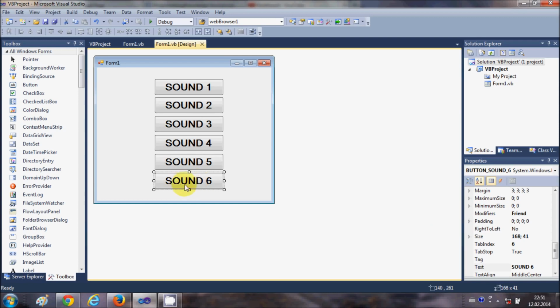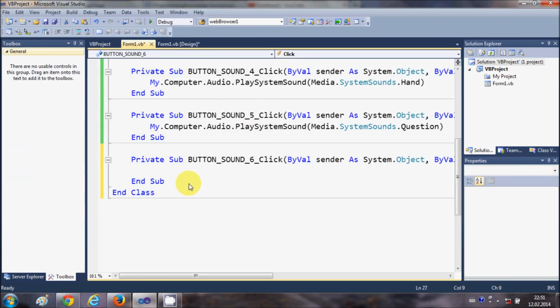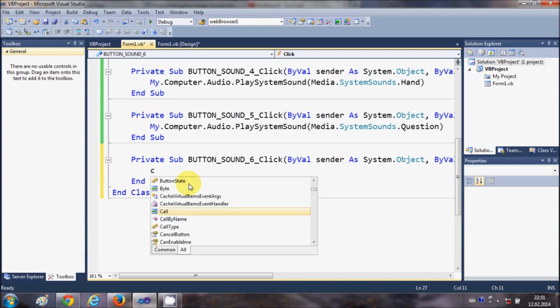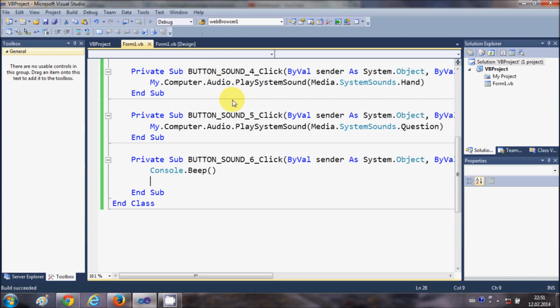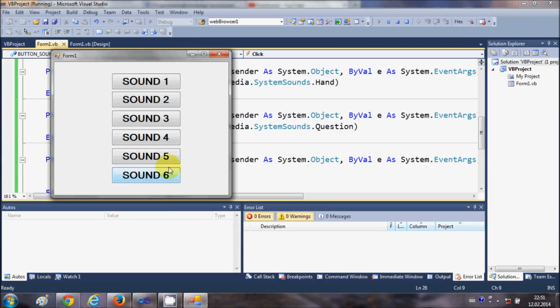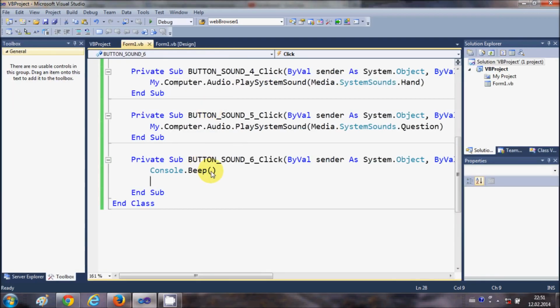So I will double click my sixth button, and in here I will write console dot beep. So it creates a beep sound. So now when I run the program, and I click the sixth button, it creates a beep sound. You can also give the frequency and the interval to this beep sound like this. So you just need to pass the parameter.